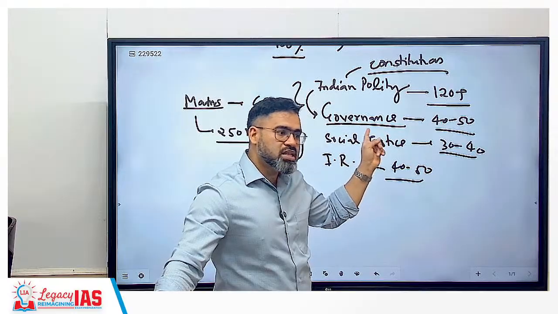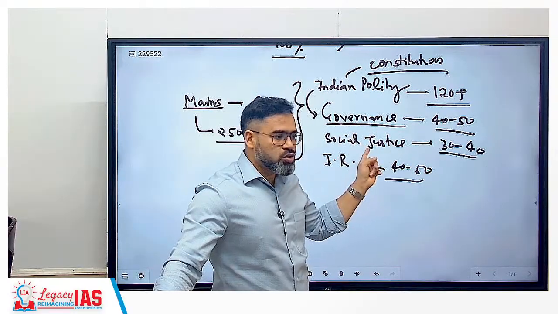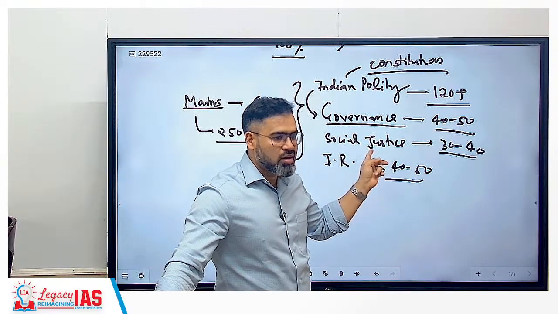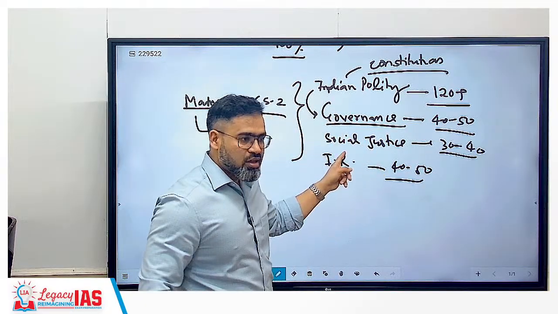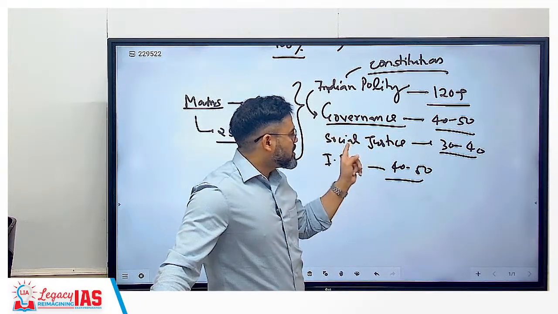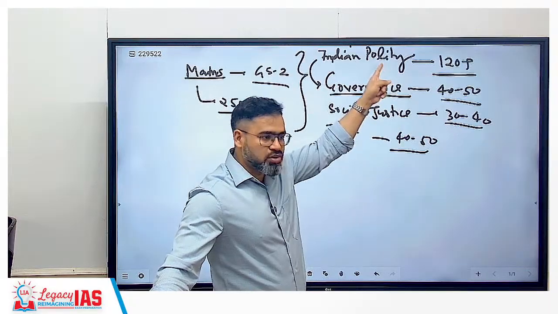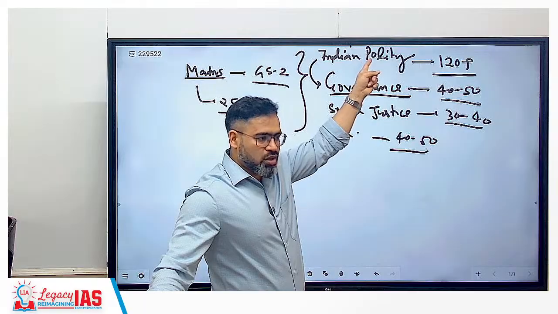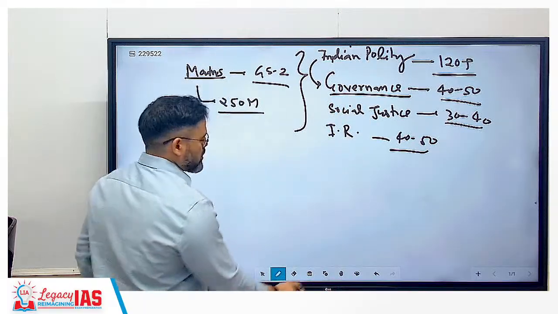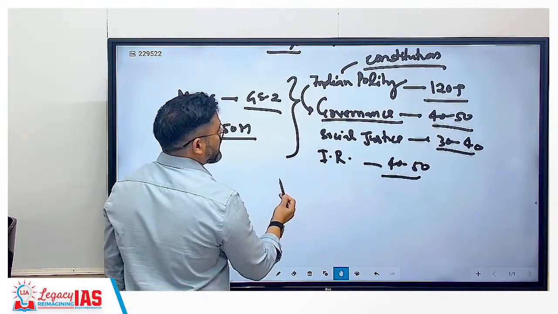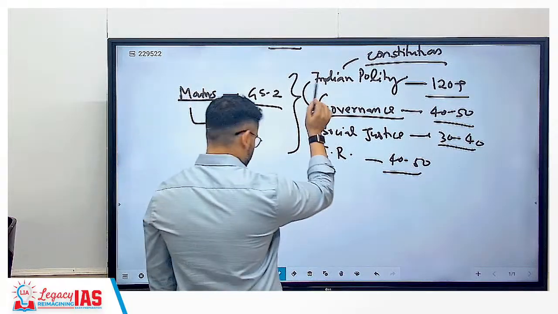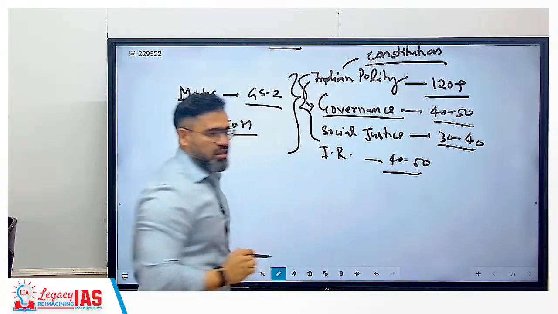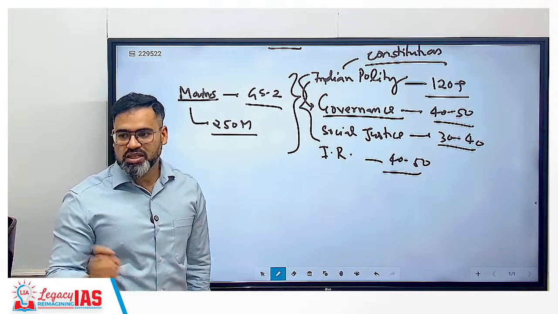If governance is there, then we can say automatically social justice will be there, or not? So see, all are linked. Even if you write an answer about social justice, you require the constitution. If you write about governance, you require the constitution, or not? So that is the importance: in Indian polity, all these three are linked to each other. You cannot separate them.